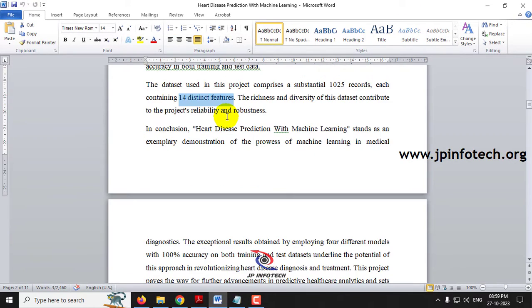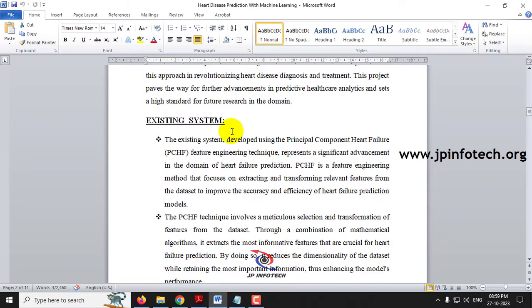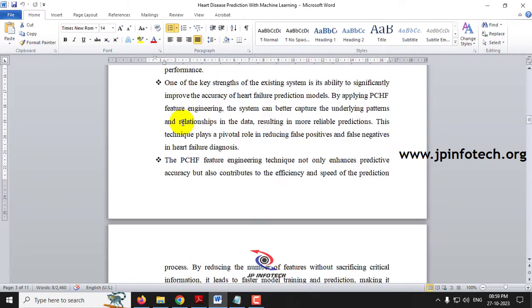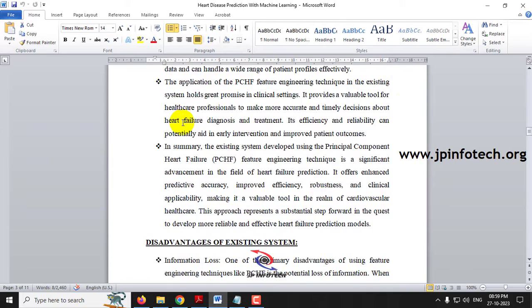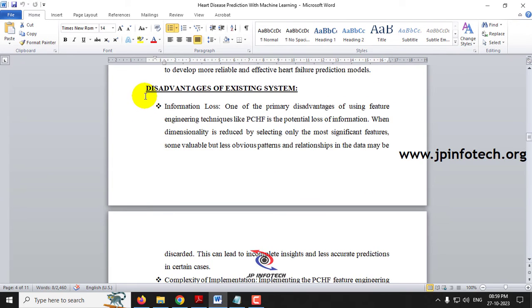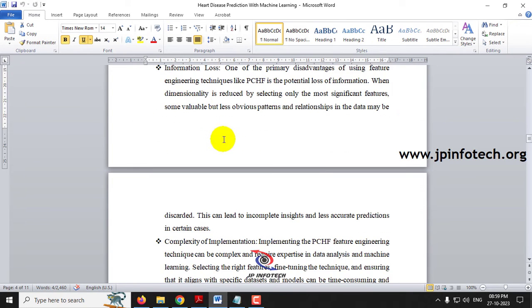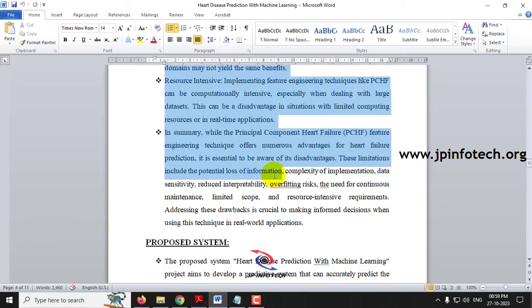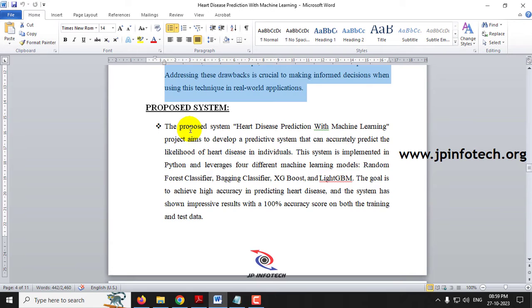Coming back to the abstract document, here you can see the existing system. As mentioned, we are considering the base paper as the existing system, where they have used PCHF, the principal component heart failure feature engineering technique. That is mentioned in the existing part. Next come the disadvantages of the existing system, which we have listed, and so we are proposing the proposed system.